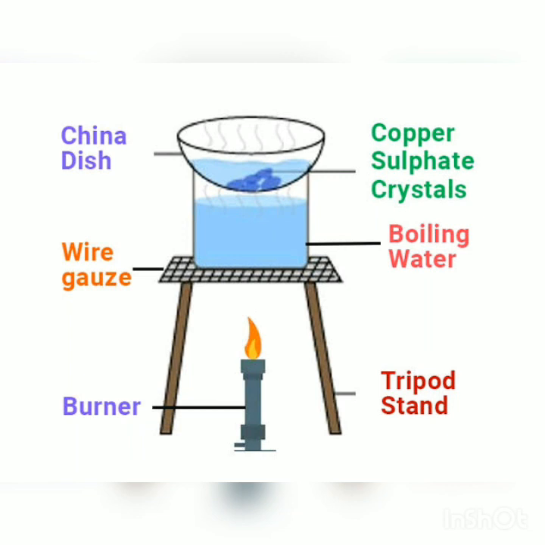Even impure copper sulfate can be purified by the method of crystallization to obtain pure copper sulfate crystals. This can also be done with the help of an activity. As you can see from the next slide, this is how copper sulfate crystals are formed. These are the pure crystals of copper sulfate which will be formed after the crystallization of impure copper sulfate solution. Let us understand it better with the help of the upcoming video.